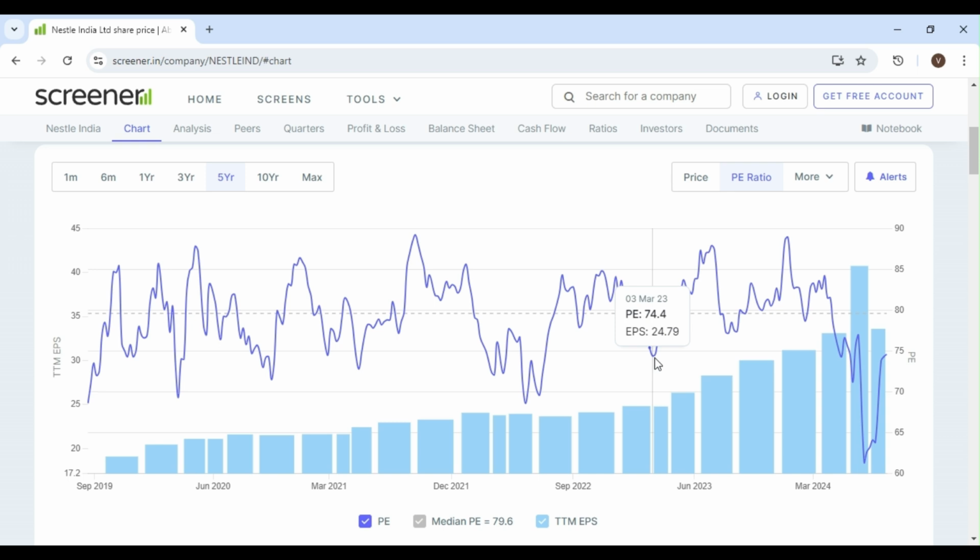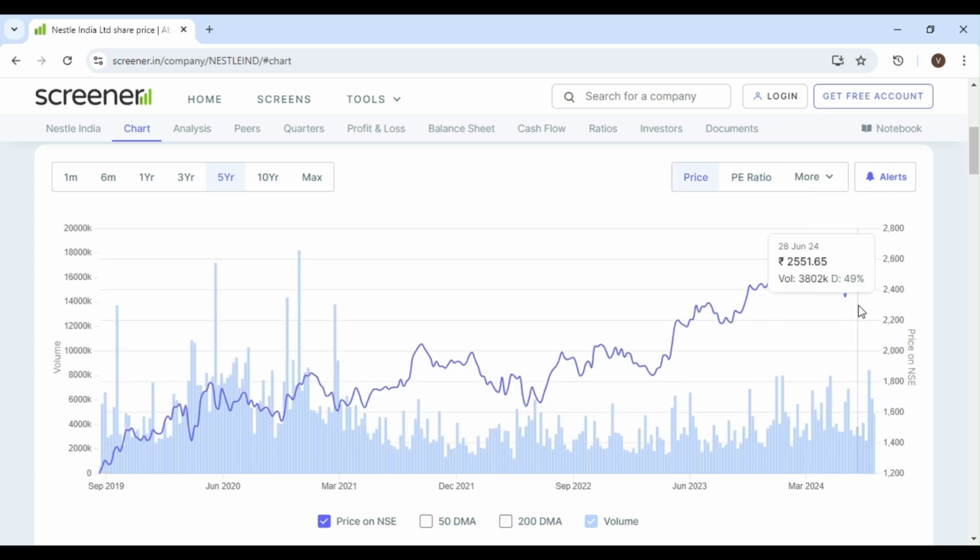compared to this EPS. Here the EPS is 24. This EPS is 23. This EPS is 20. So this EPS has increased. So 40 EPS, so 61 times PE ratio. Whether the stock is valued higher or not, we can see the chart, 2354. So the value is 2354, 61 times the price compared to that, since the EPS has increased. So we can select once the stock comes to this price 2354.